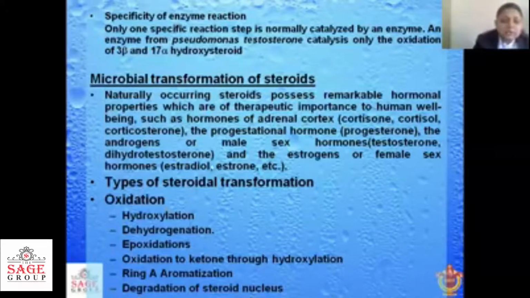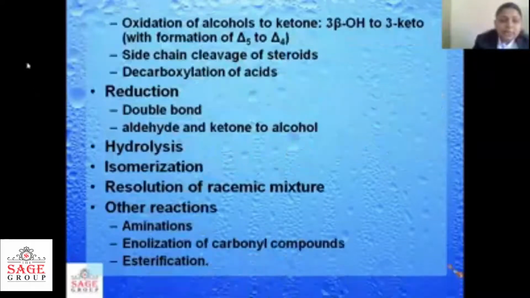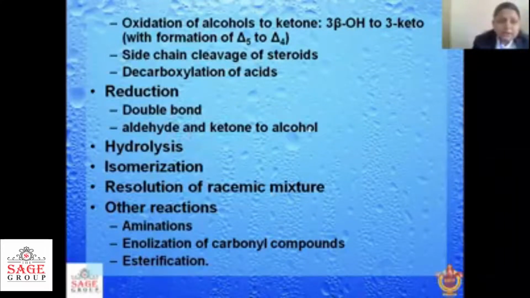There are some types of steroidal transformation which we will see one by one. That is oxidation, in which we will see dehydroxylation, hydroxylation, dehydrogenation, epoxidation, oxidation to ketone through hydroxylation, ring A aromatization, and degradation of the steroid nucleus. Then reduction reactions, in which we will see double bond reduction, aldehyde to ketone to alcohol, hydrolysis, isomerization, and resolution of racemic mixtures. Other reactions are aminations, enolization, and esterifications. These are the various types of reactions mediated by microorganisms to convert one form of steroid to another.